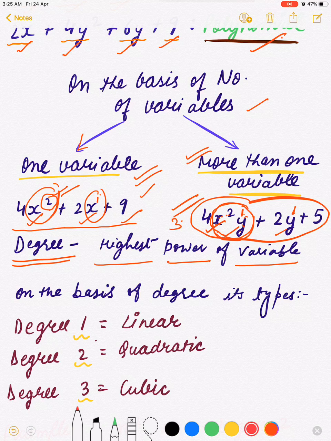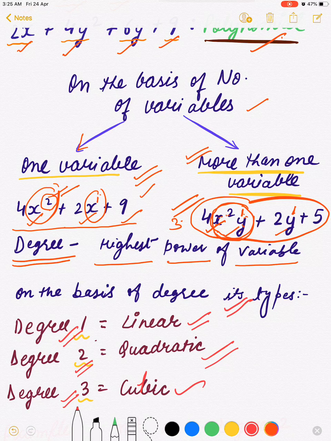Now on the basis of degree also we can divide a polynomial in so many types. What are these? If the degree of a polynomial is 1, then it is called a linear polynomial. When degree of the polynomial is 2, then it is called a quadratic polynomial. And when degree of the polynomial is 3, then it is called a cubic polynomial.